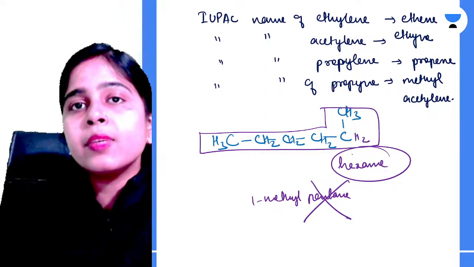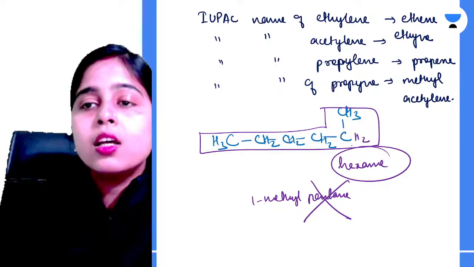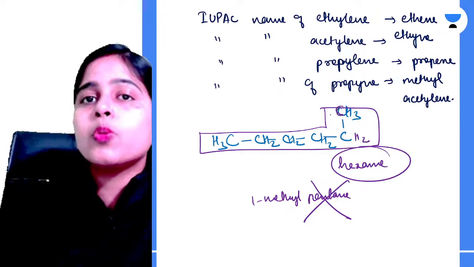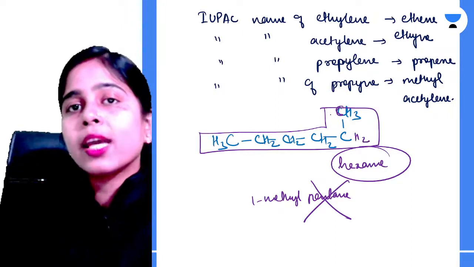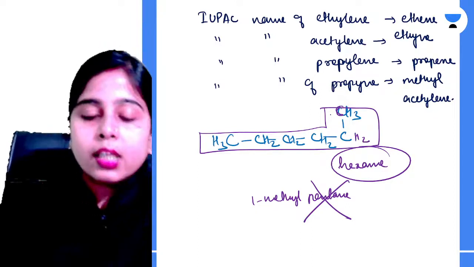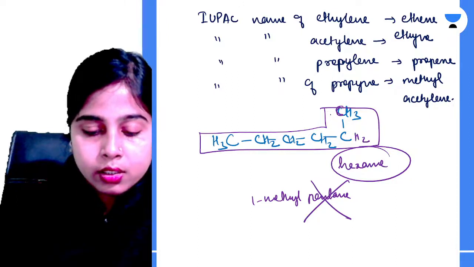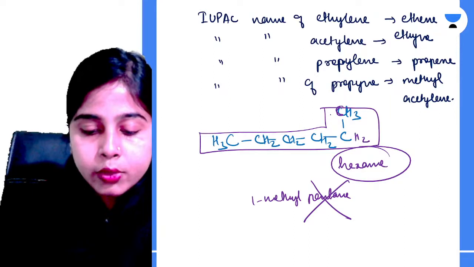1 methyl pentane means what? That at the first position you have a methyl group. So if you are writing a methyl group at the first position, then that carbon will also be included in the main chain. That means 1 methyl pentane is nothing but your hexane only. Clear? So there is nothing like 1 methyl pentane. Is it clear? KY ultimate, please let me know. Okay, I hope it is clear to you.